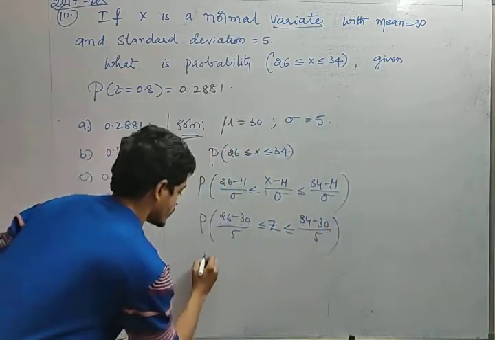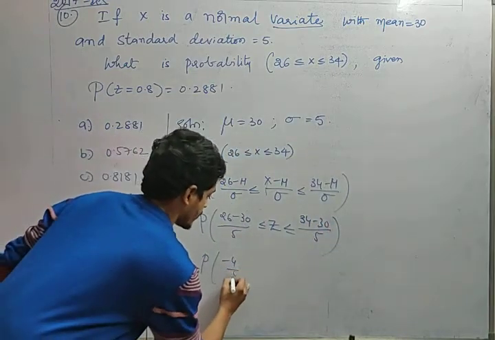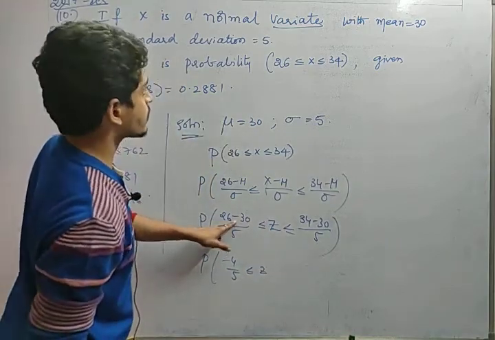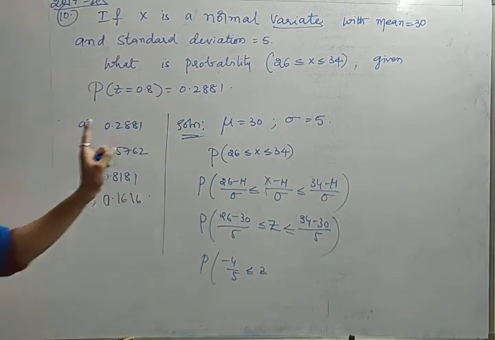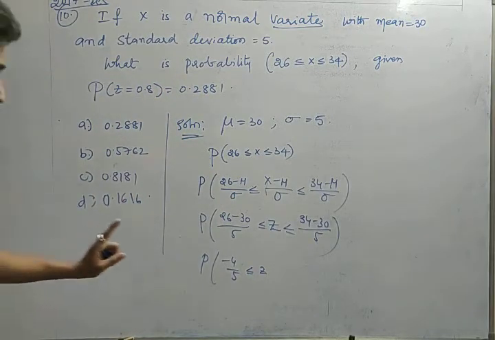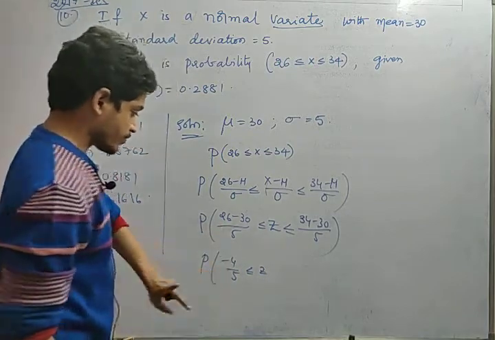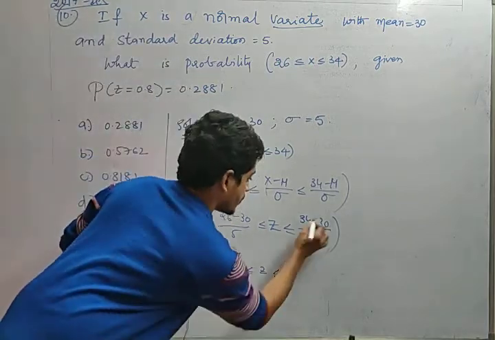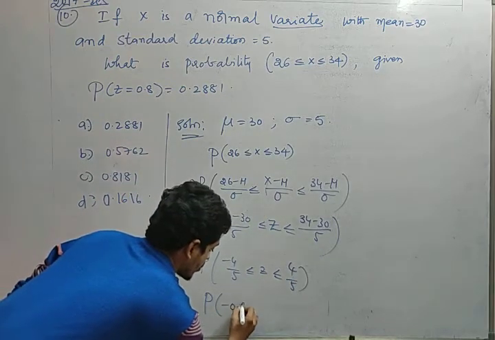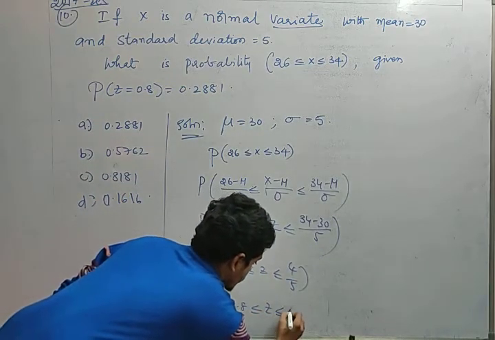This value is minus 4 by 5, with sigma, the standard deviation, equal to 5, less than or equal to z less than or equal to 4 by 5. This is nothing but P of minus 0.8 less than or equal to z less than or equal to 0.8.